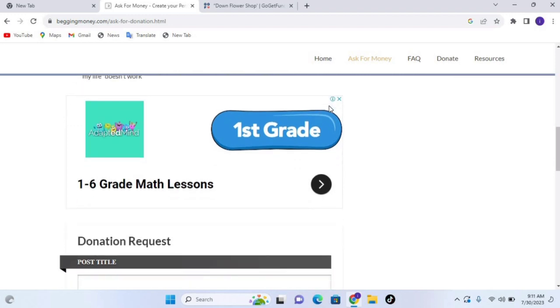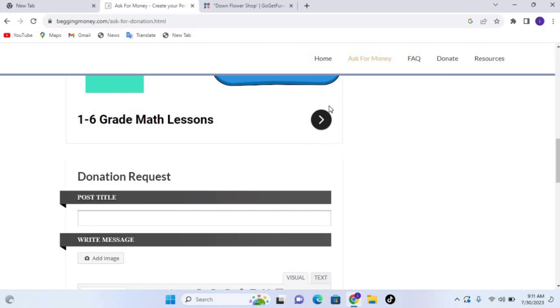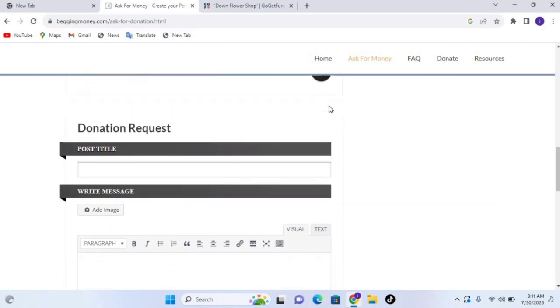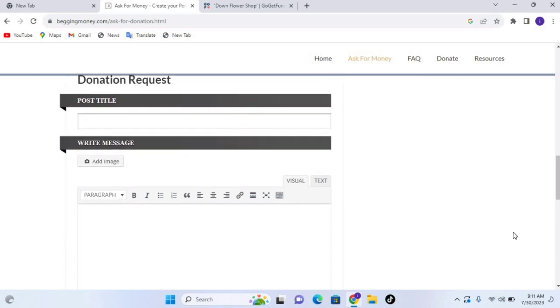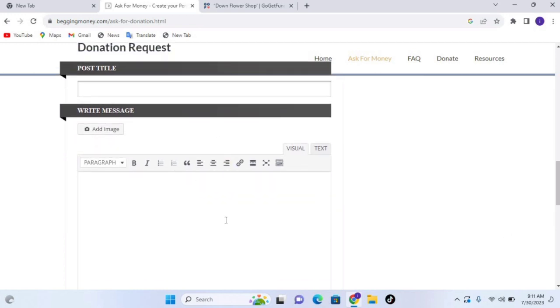So this is how the site looks. You just have to come here and you see ask for money. So you see donation request. You can request for a donation and people will share money for you to overcome your needs. So you just have to fill this form. Post the title of your donation, and then write a message, in a paragraph of about 400 words, to explain what you are going to use the money for, what you actually need.